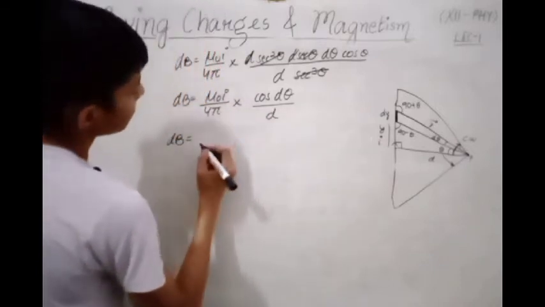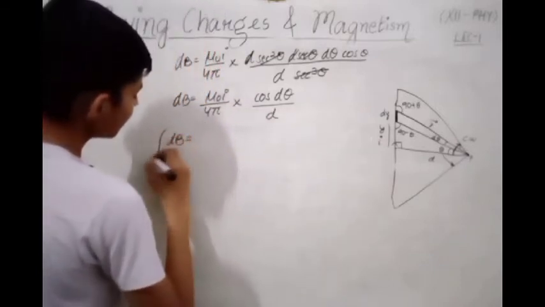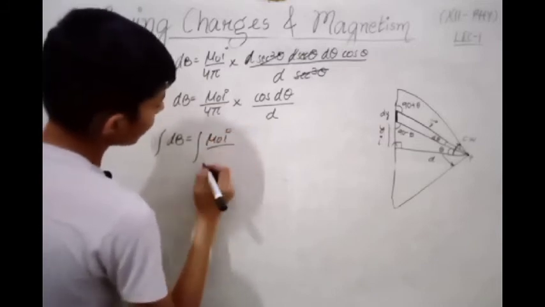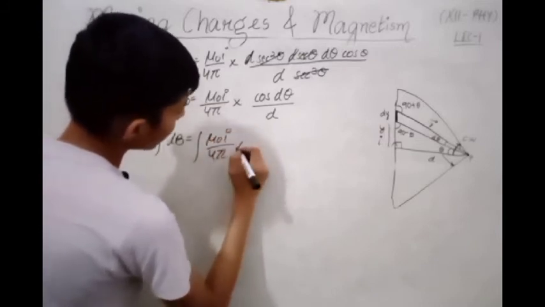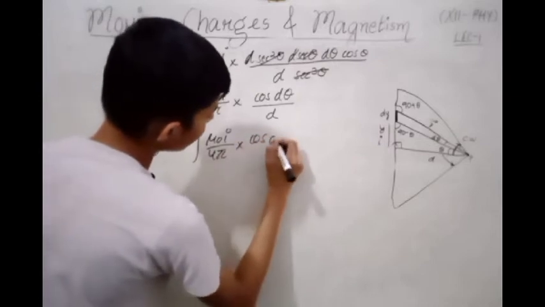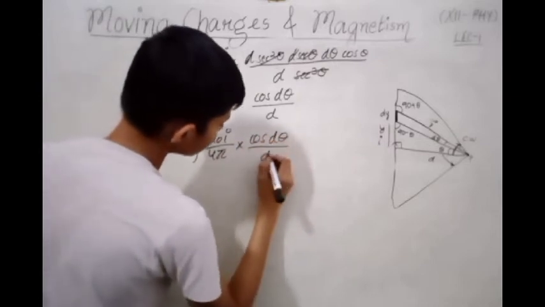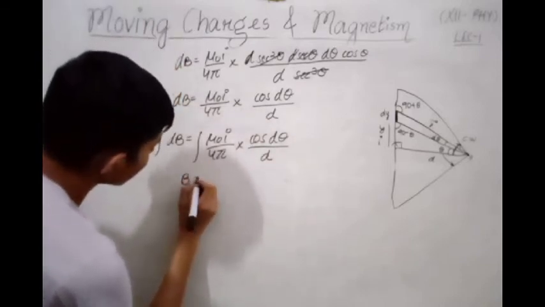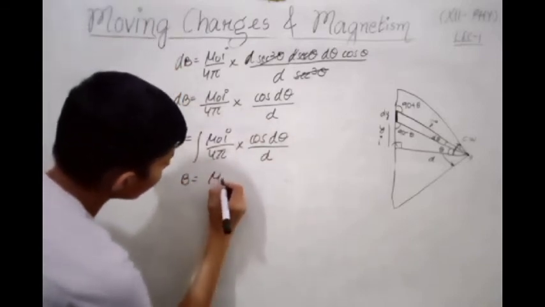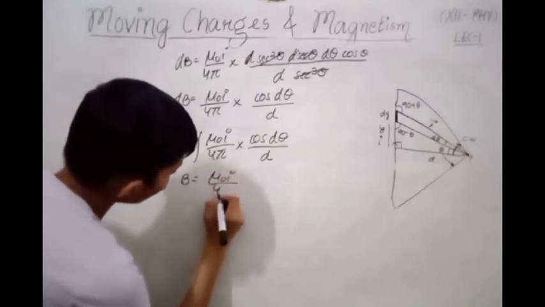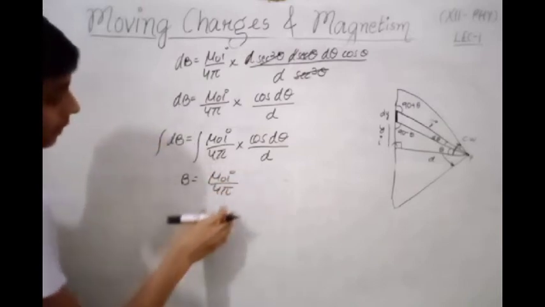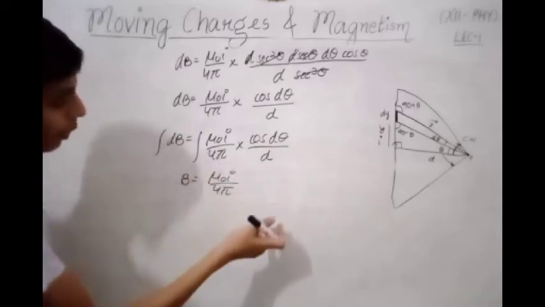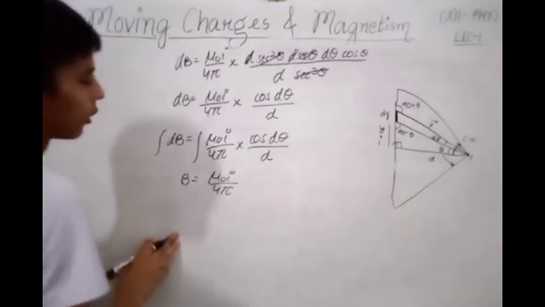So we integrate it, and on integrating, B equals mu naught I divided by 4 pi into cos theta d theta divided by d. Here mu naught I divided by 4 pi will be taken outside because these are constant. I is constant, this is current, mu naught will be constant, and 4 pi will also be constant.